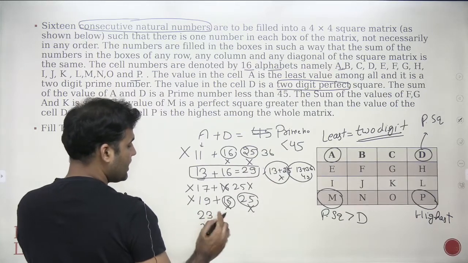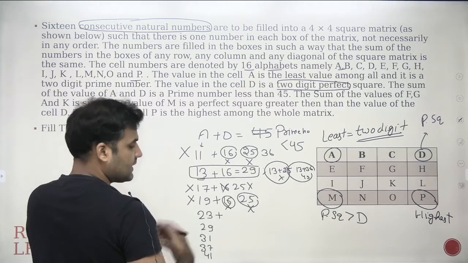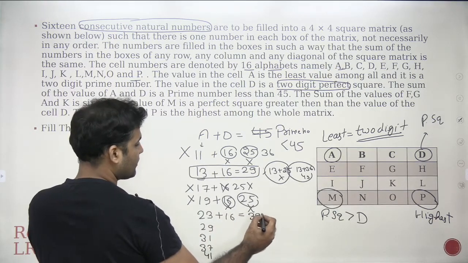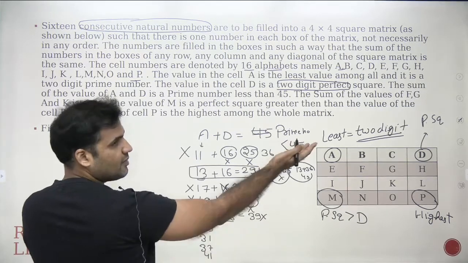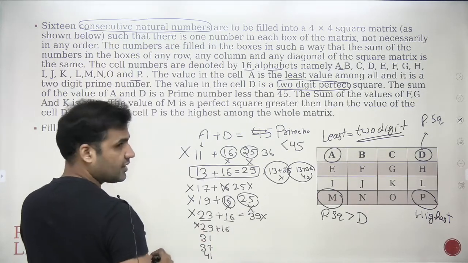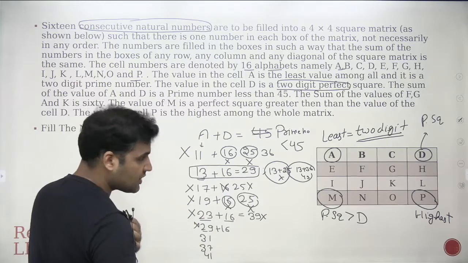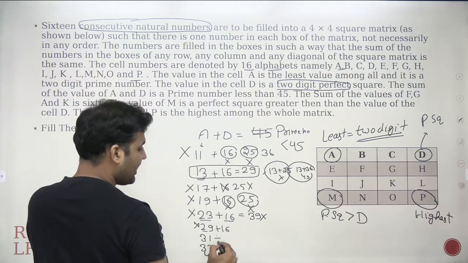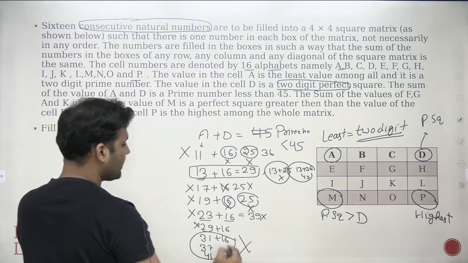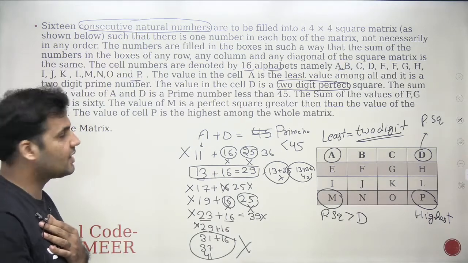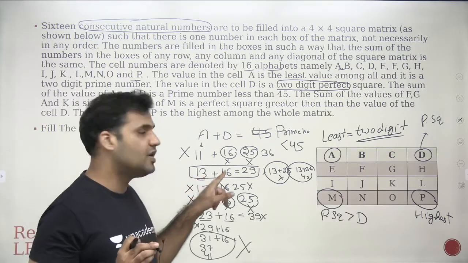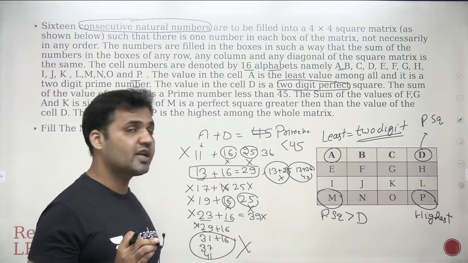This case is eliminated. 23 plus, tell me the number. 23 plus 16 is 39, right? Not a prime number. 23 plus 25 will be more than 45, eliminated. 29 plus 16 is 45 itself, eliminated, right? Not a prime number, and we are looking for a number which is less than 45 and should be a prime number. 31 plus 16 is more than 45. All these cases will be eliminated, right? So there's only one case that is working for A plus D. The value of A has to be 13, the value of D has to be 16. The summation will come out to be equal to 29, which is a prime number.